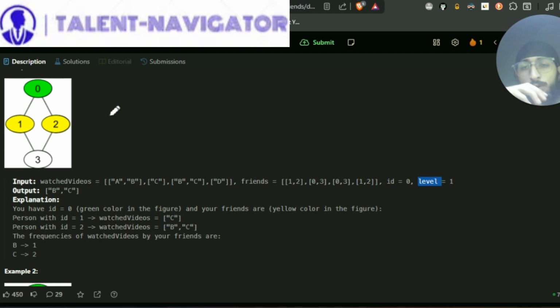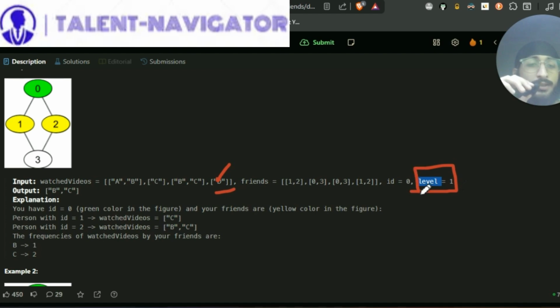And now watched videos. For watched videos, we see that this is index 0. So basically, the person with index 0, that is with ID 0, has watched videos A and B. The person with ID 1 has watched C. Then videos B and C have been watched by the person with index 2, and for 3 we have watched D.